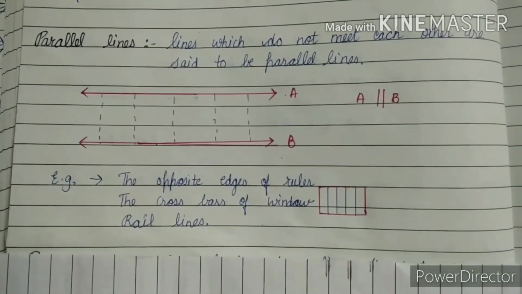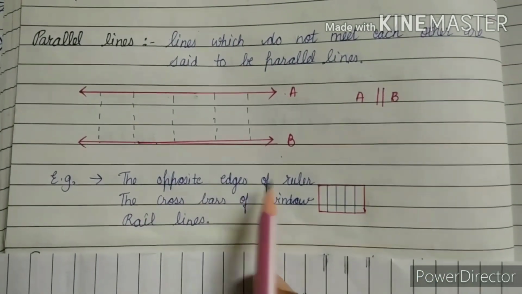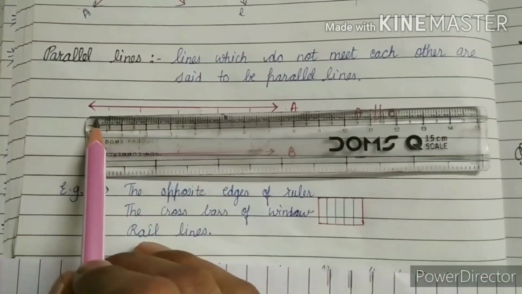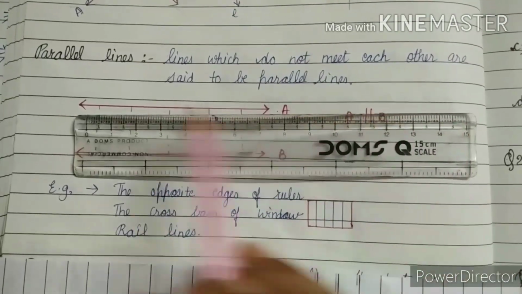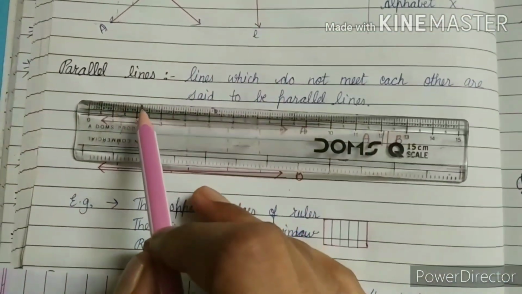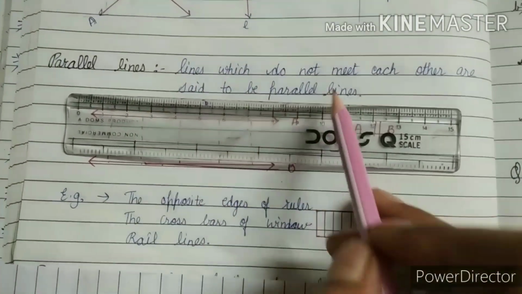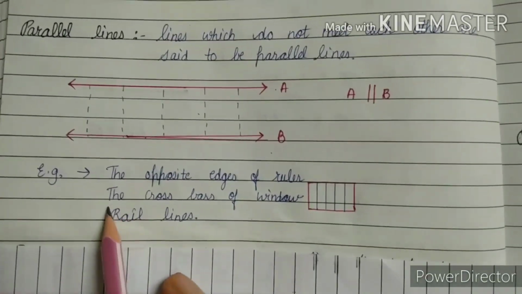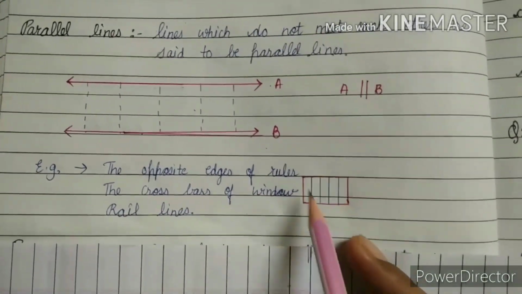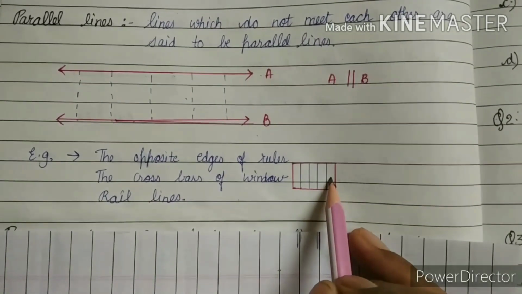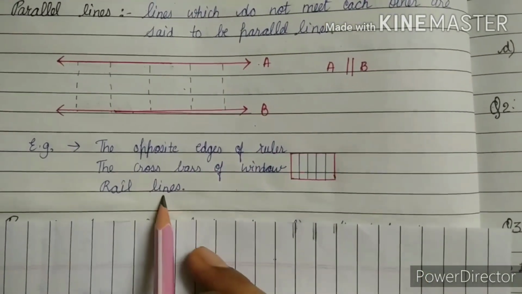Their real life examples are the opposite edges of a ruler. Here I used a ruler. The opposite edges of the ruler are parallel to each other, because the distance between this edge and this edge is the same at every place. It does not vary. Next is the cross bars of a window. The cross bars of a window are also parallel to each other. Next is railway lines.